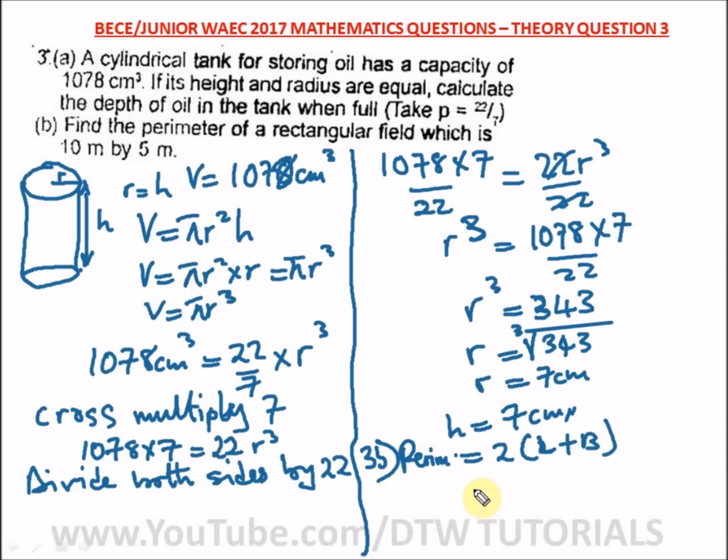Make sure you have all these formulas at heart. Okay, so 2, what is our length here? Our length is what? 10, and our breadth is what? 5. So we have, what is 10 plus 5? That's 15. So we have 2 times what? 15, and our answer is what? 30 what? Meter. Okay, so this is the answer for 3B. So let's go on to our next question.